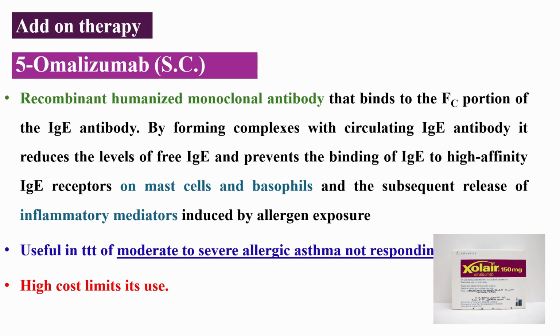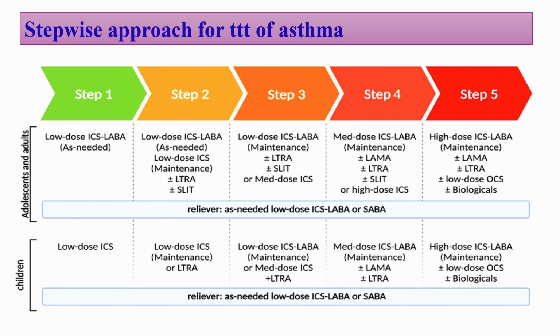Asthma is best managed using a stepwise approach, guided by symptom severity and control. The steps generally include: Step 1, use of a short-acting beta-2 agonist as needed. Step 2, add low-dose inhaled corticosteroids. Step 3, combine inhaled corticosteroids with a long-acting beta-2 agonist, or consider a leukotriene receptor antagonist.